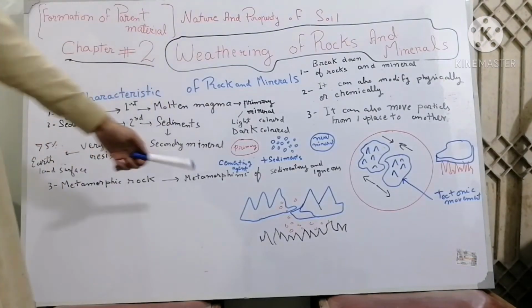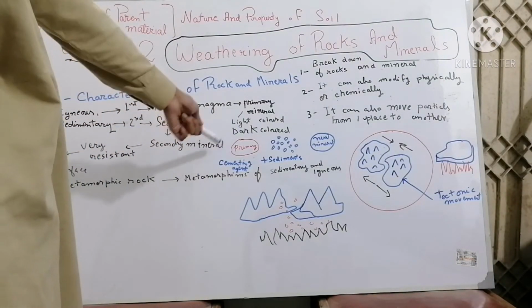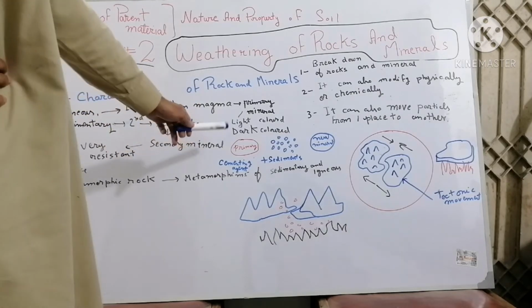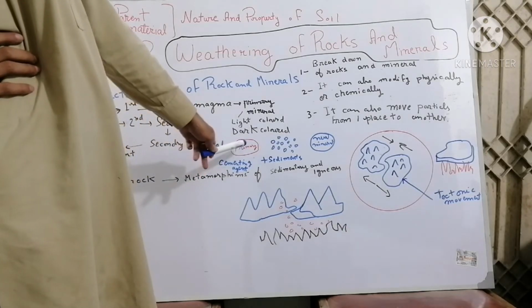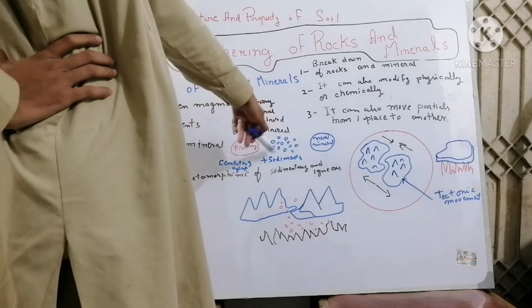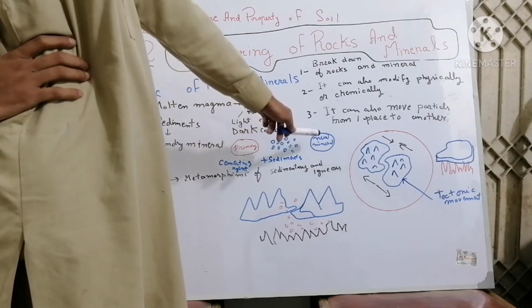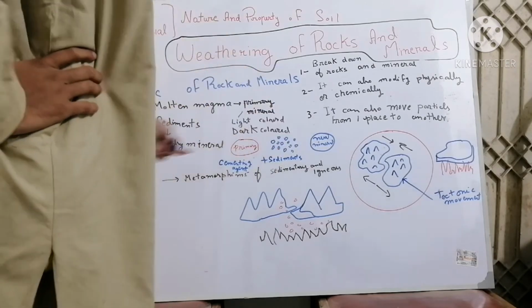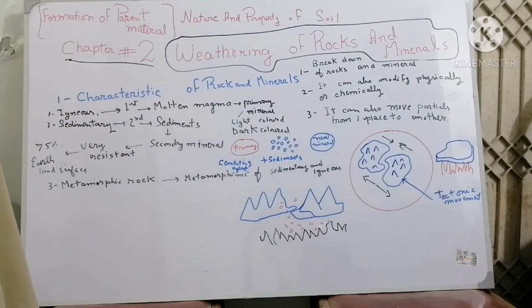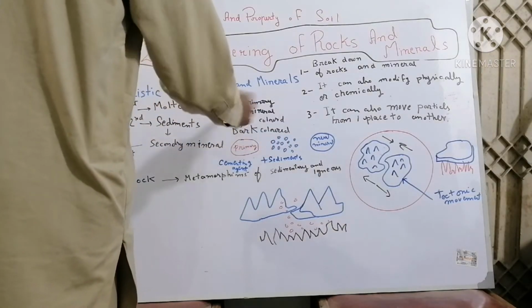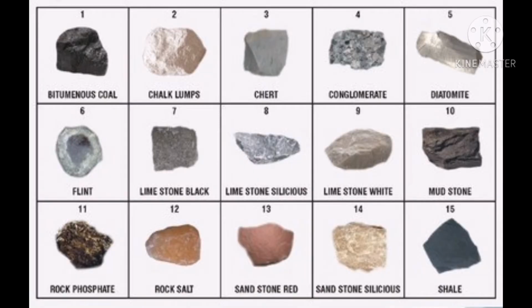Let us take an example of sedimentary. First of all, granite, which is a primary mineral, converts into sediments, into quartz sand, which is also a primary mineral, and this sand is modified with calcium and iron, which act as cementing agents, and they together consolidate into a solid mass which is known as sandstone, and this sandstone is now a new secondary mineral and it's a sedimentary rock. Here are some examples of sedimentary rocks.